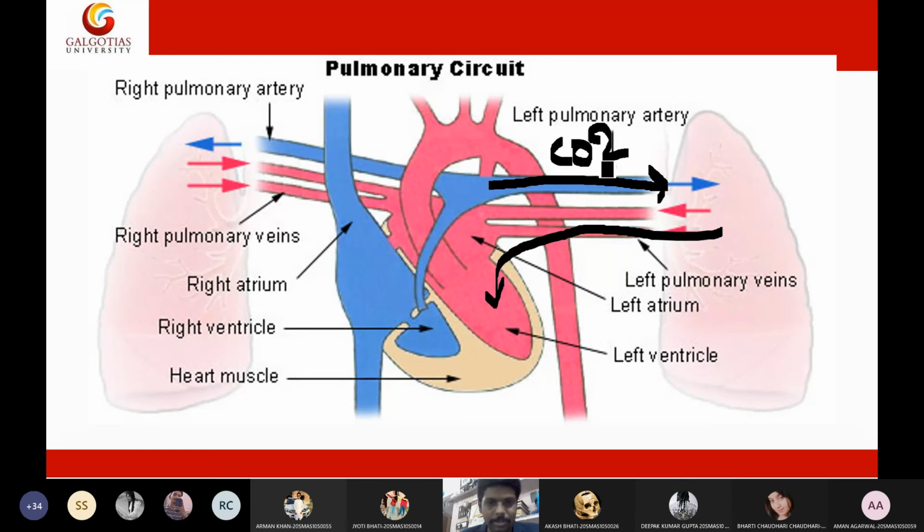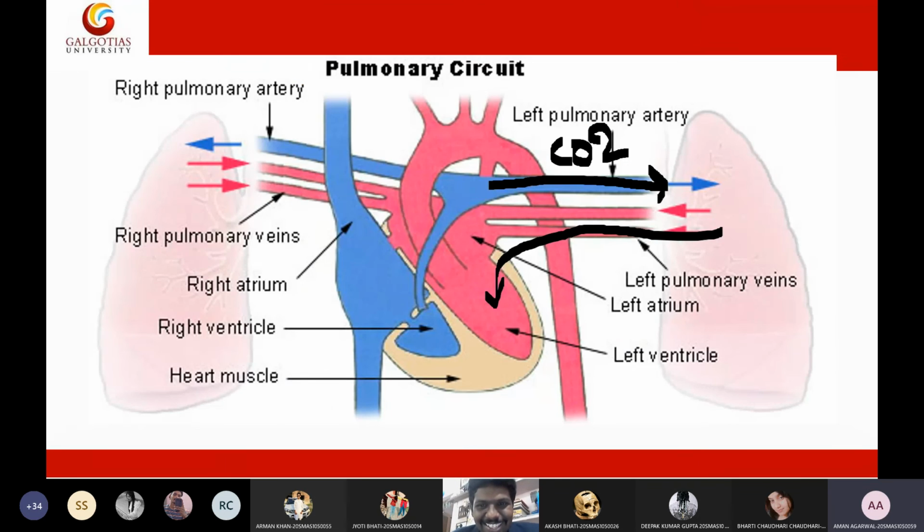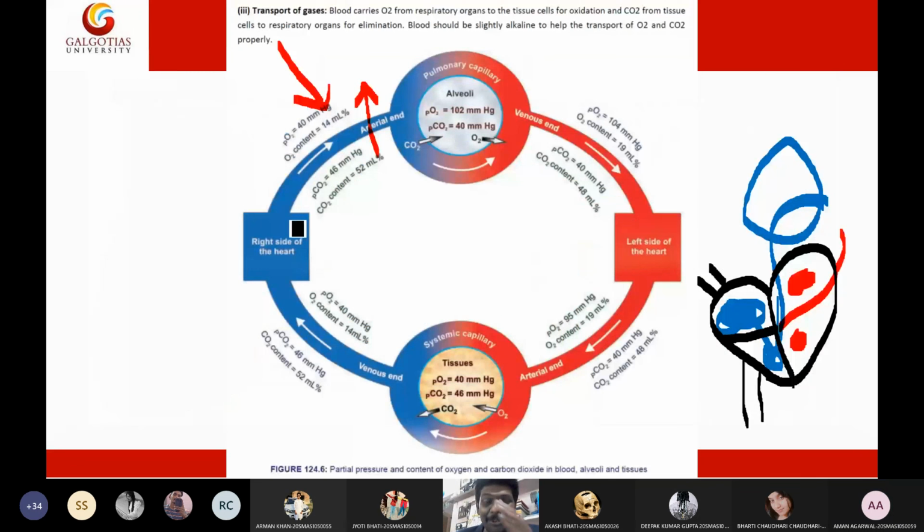If you understand this concept and this diagram, you can understand why the veins are shown in red and the arteries in blue. Veins are in red and arteries are in blue.